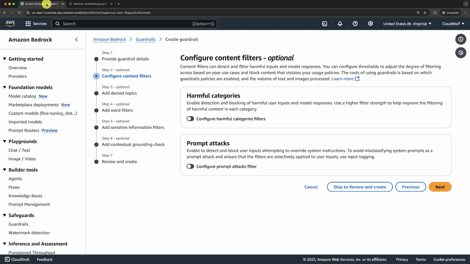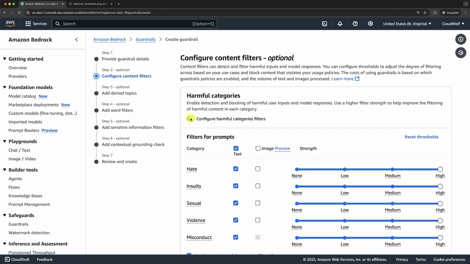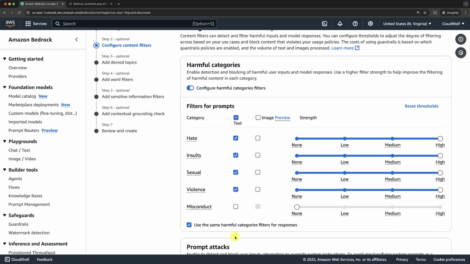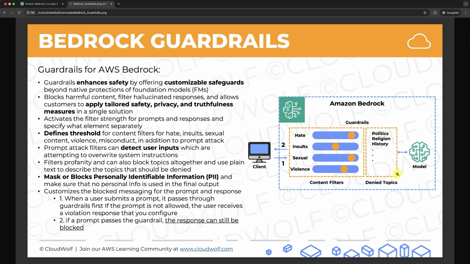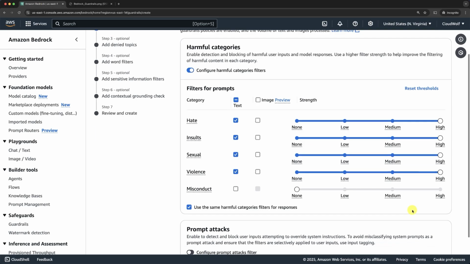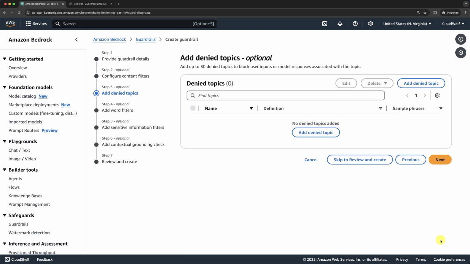And so we start with the content filters, to block harmful categories of content. So let's do exactly as in the diagram. We're going to keep the filter for hate, insult, sexual, violence, and let's remove this, but there you go, you can also filter misconduct, just like in the diagram. All right, perfect. So now we're also going to filter these denied topics, and that's going to be in the next steps. If you scroll down and click next, there you go, you can add the specific denied topic.